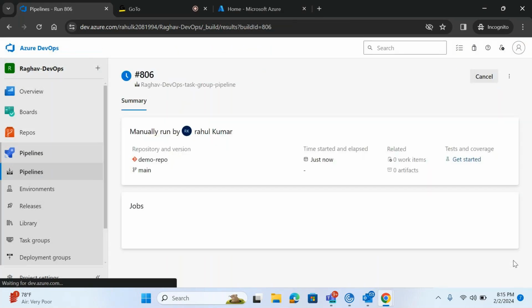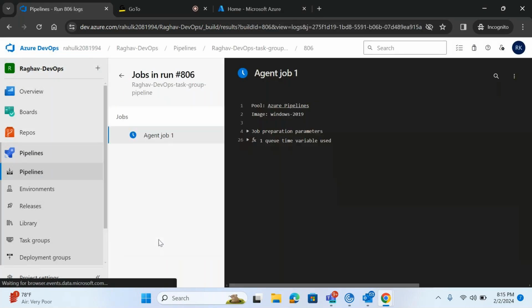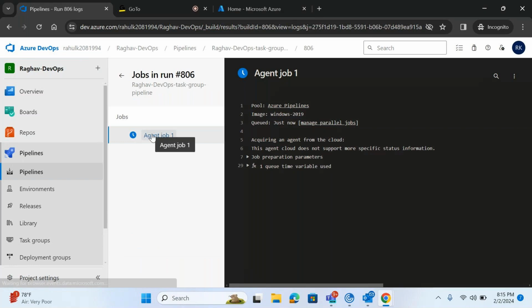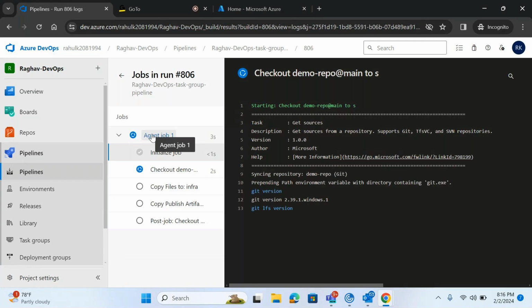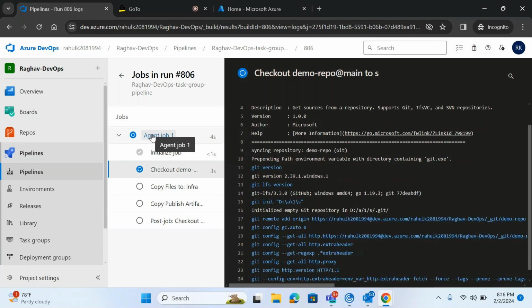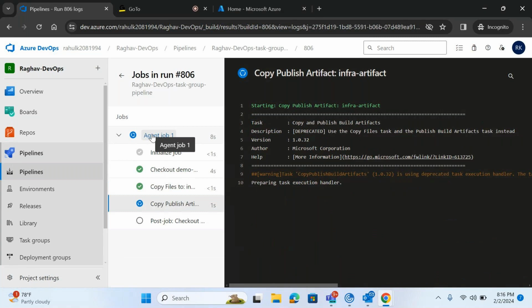How fast it has done, right? You don't have to do the configurations and all the things. That's why I'm telling you DevOps is very easy if someone explains it nicely. You don't have to write much code. We just have to do integration. You just need to know the concept, and you can get your things done easily. See, I've created that. This is a smart way of working.